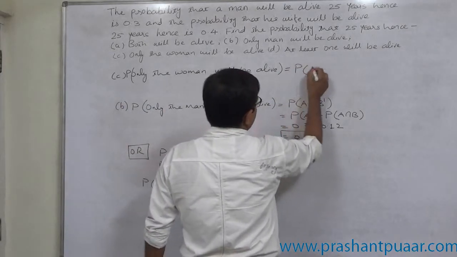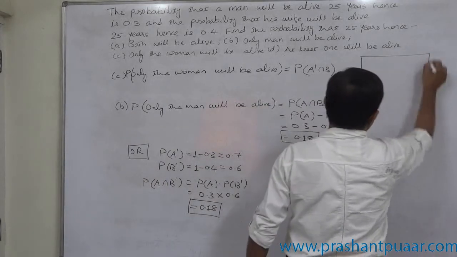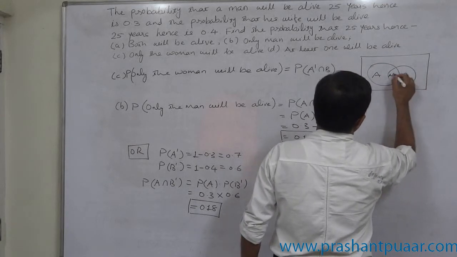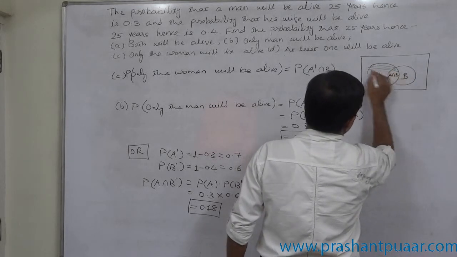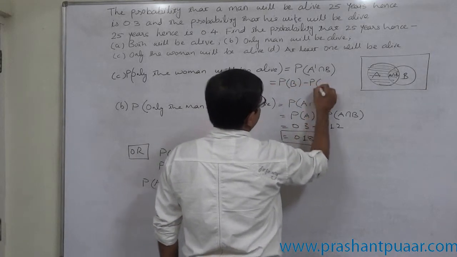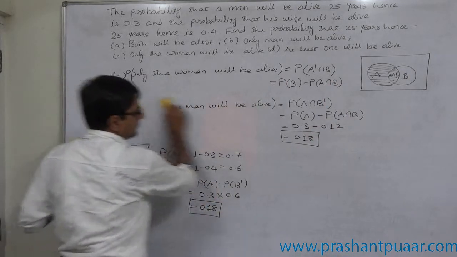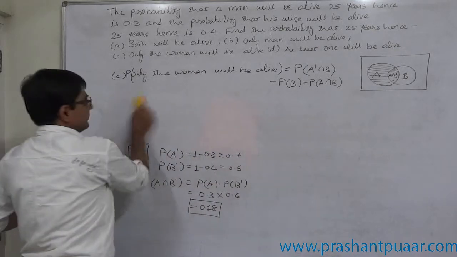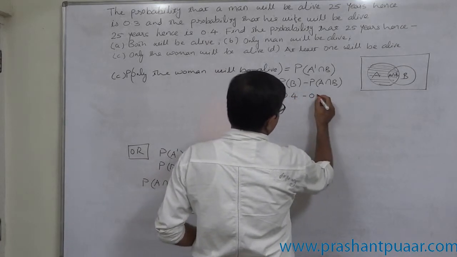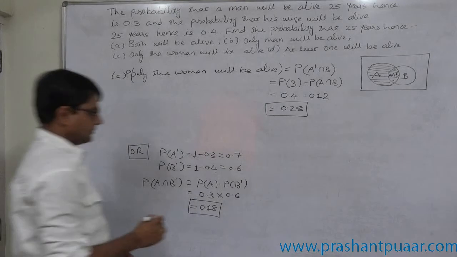The sign should be A complement intersection B. Again, we are going to use the Venn diagram: A, B, A intersection B. Now the case of A complement intersection B. So the formula would be P of B minus P of A intersection B. P of B 0.4 minus P of A intersection B 0.12, that means the required probability is 0.28.